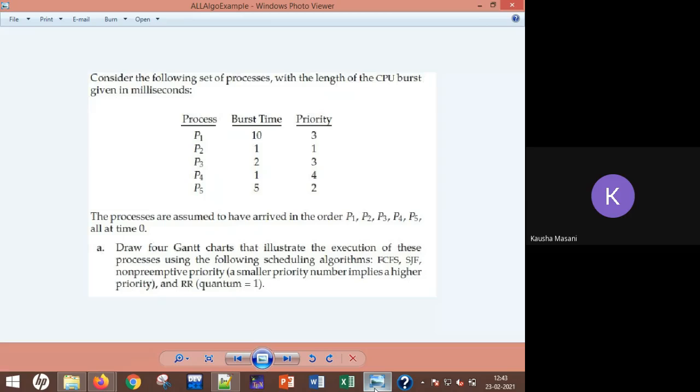Average value is? Five point something? Okay, divide by 5.